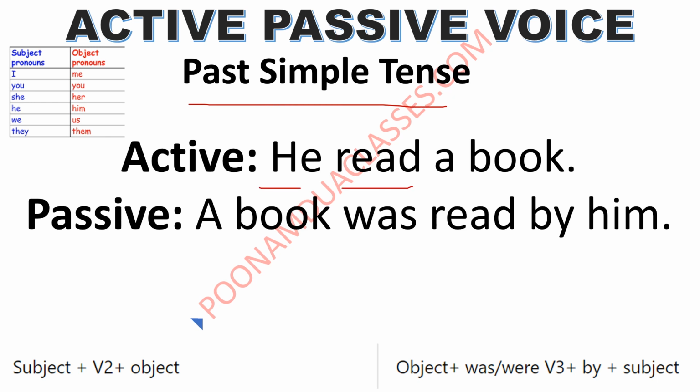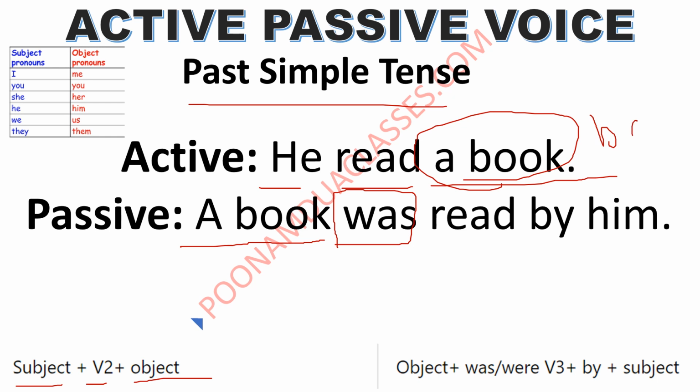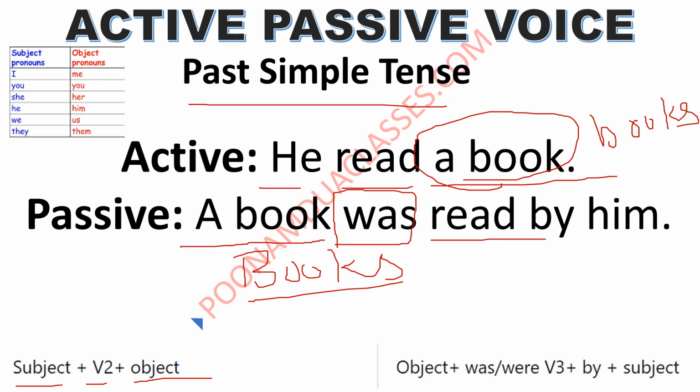He read a book. This is the second form of the verb. Subject plus verb का second form plus object. This will get changed into a book. A book will become the subject here in passive, and it will always be followed by was or were. अगर यहाँ पर होता he read books instead of book, अगर यहाँ पर books होता तो हमारा subject passive में होता books और हम यहाँ कहते books were. Right? This is the basic difference. Books were, then it will be the third form, read by.